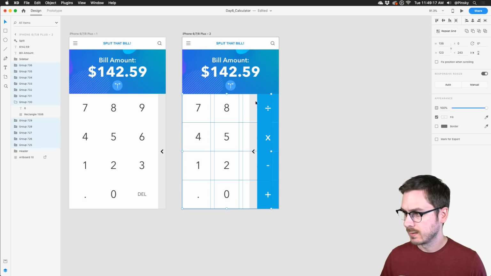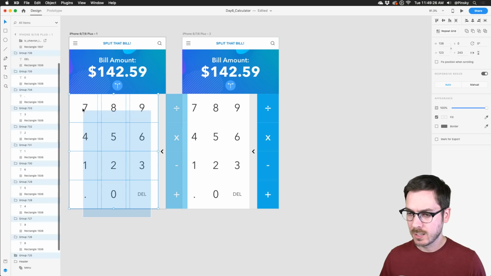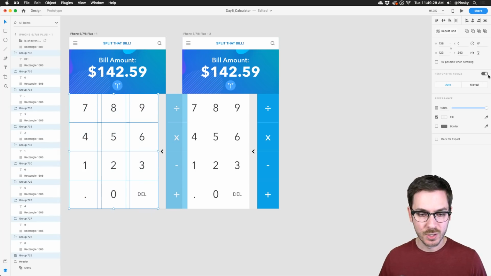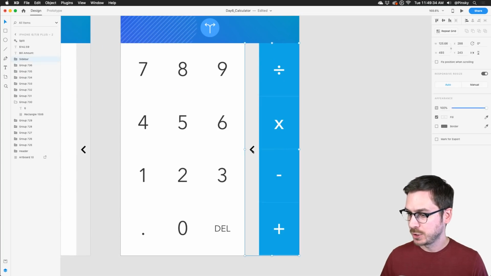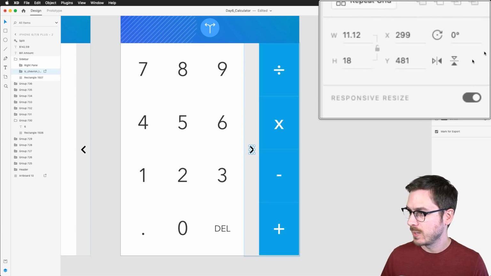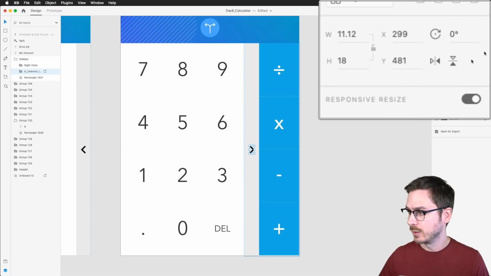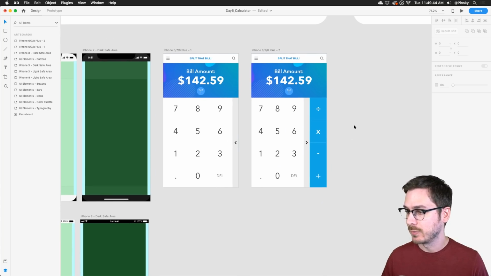So let me select all these. Go to manual. Fix width is turned off now. And I can push these in. There we go. Beautiful. And I want to make sure to hop in here and do the exact same thing. Dark blue. Perfect. I had a good choice. Fix width. All right. And I might want to flip this chevron. So I'm going to click on that and just boop, flip it right up here. We do have flip vertical and flip horizontal buttons hiding in the top right. And now we have our panel that kind of slid out from the side.